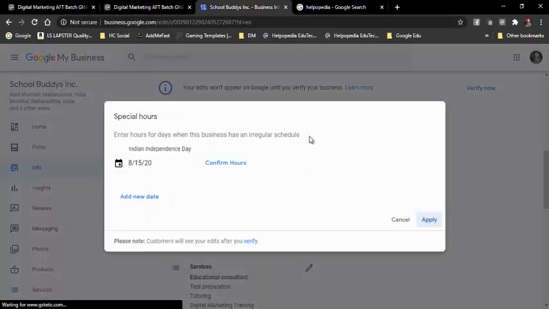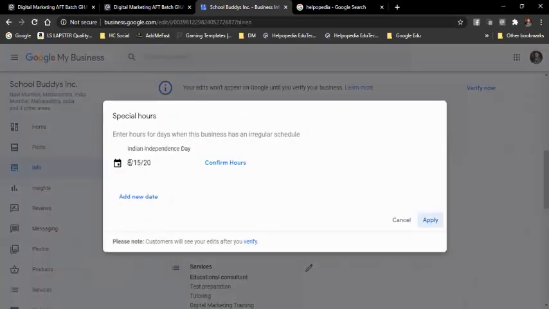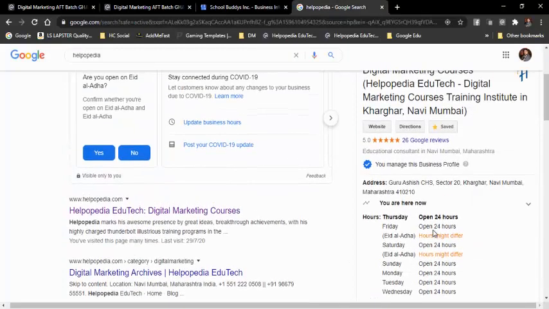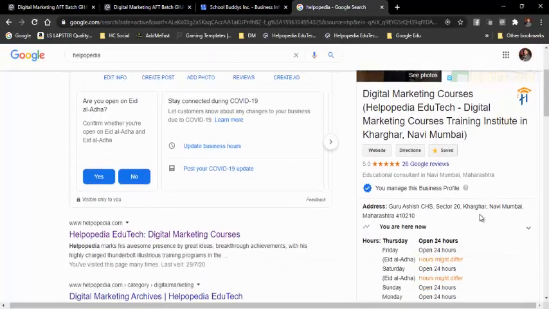If I click on this, then you can automatically say on Independence Day. See, whatever festivals are coming, the nearest festivals which are coming, will be shown over here automatically. Then I just need to confirm the hours, whether I am working on that day or not. So if I say closed, when people see over here on 15th August, it will say closed. See, right now you can see it's open.